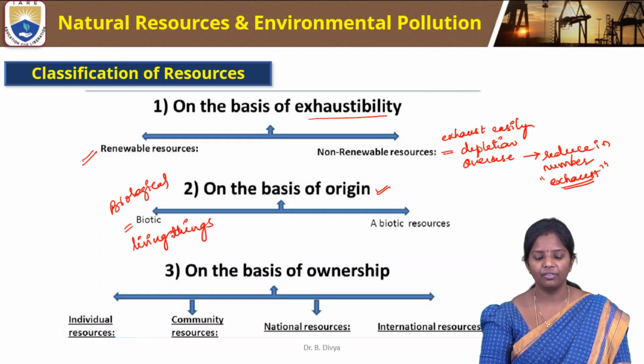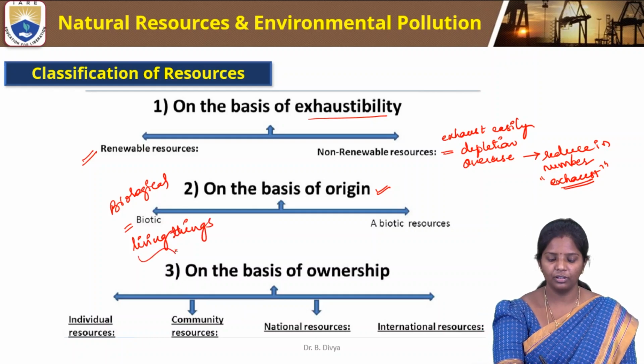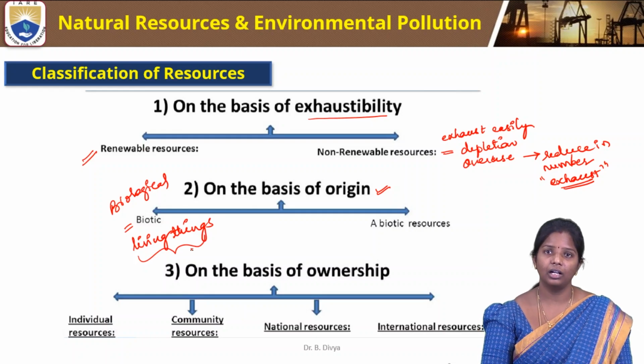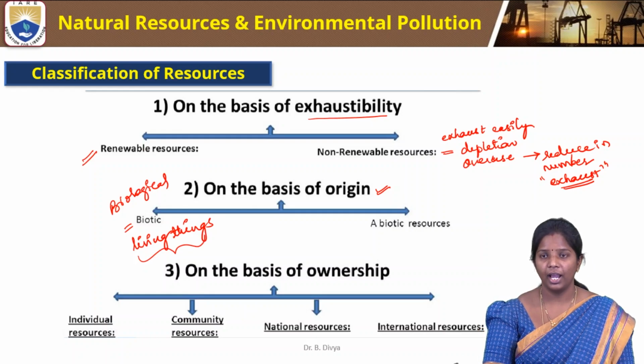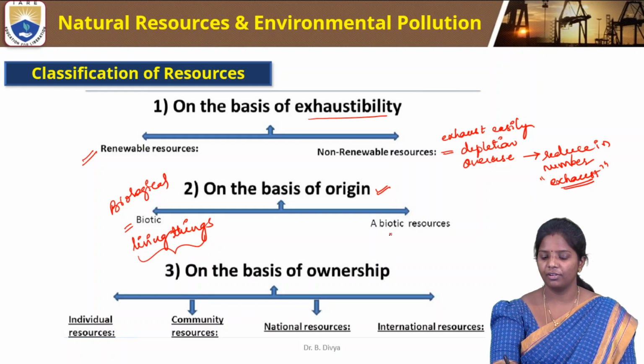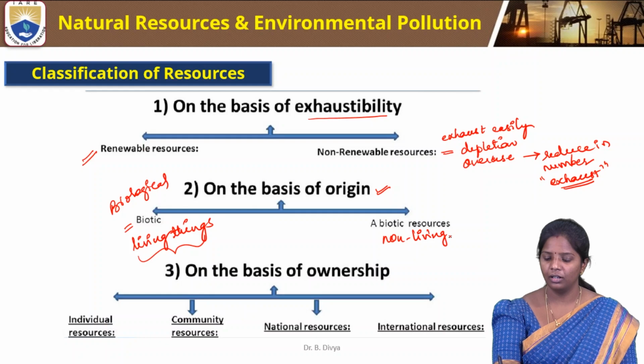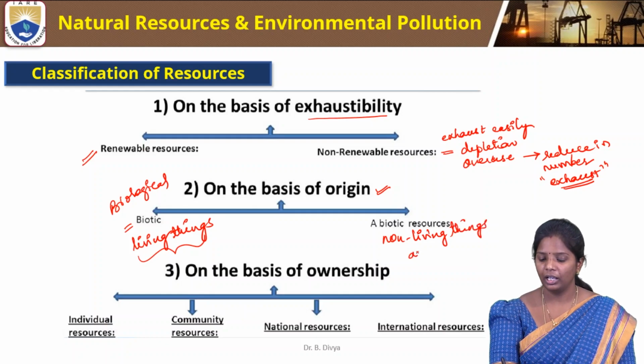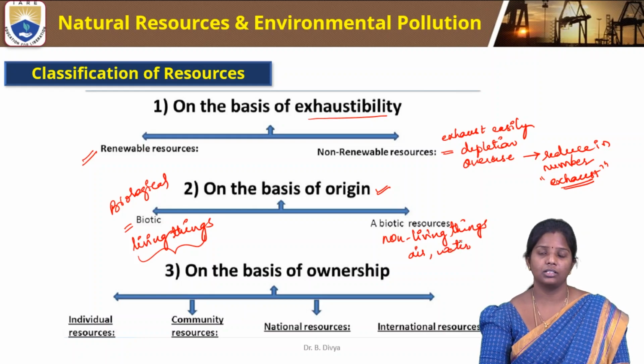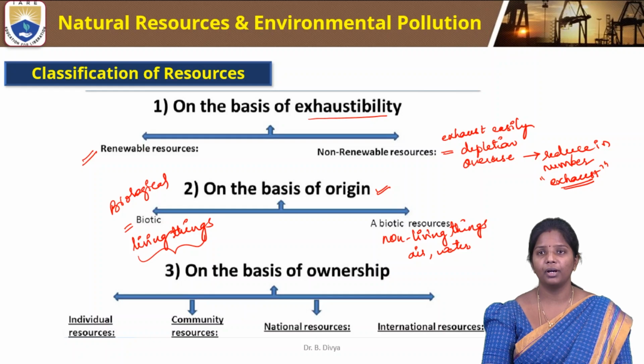On the basis of origin, from living things, whatever resources we get, they are under biotic resources. And abiotic resources are from non-living things. For example, what are the non-living things we use daily? That are air, water, etc. So these come under abiotic resources or components.